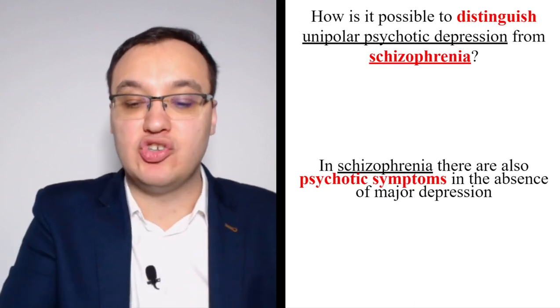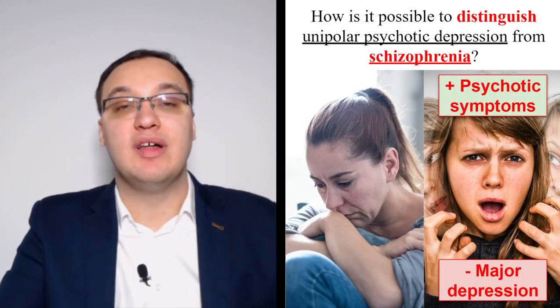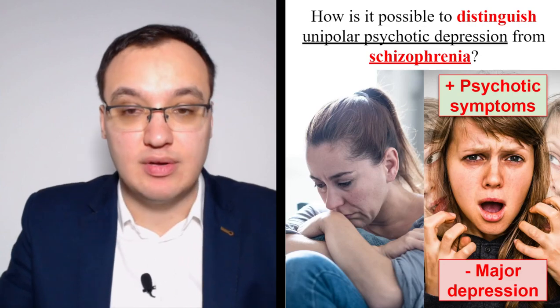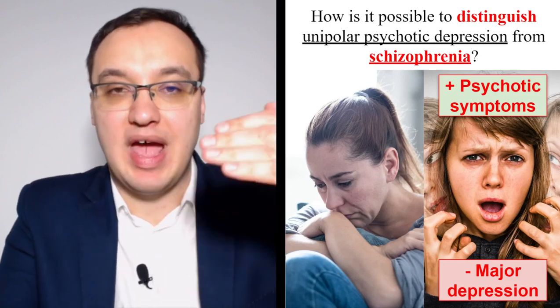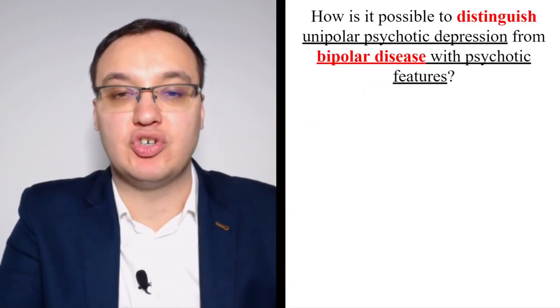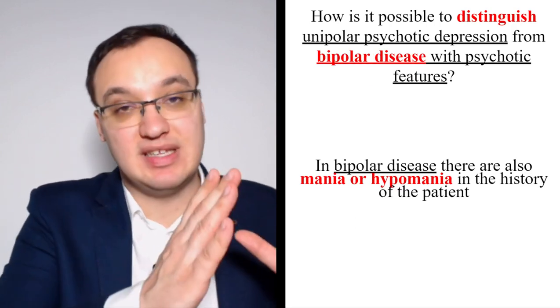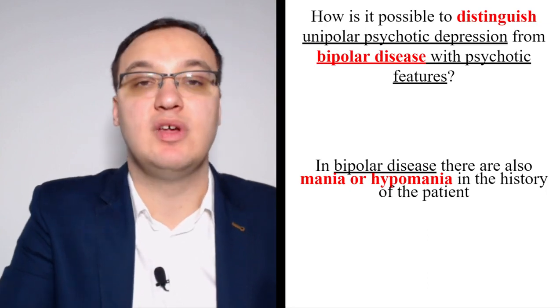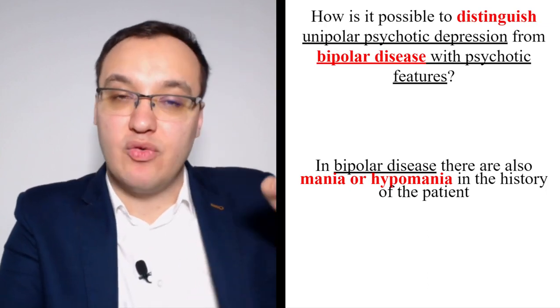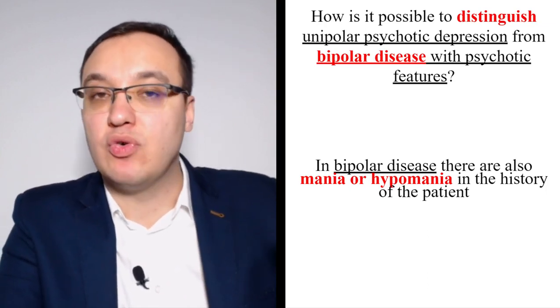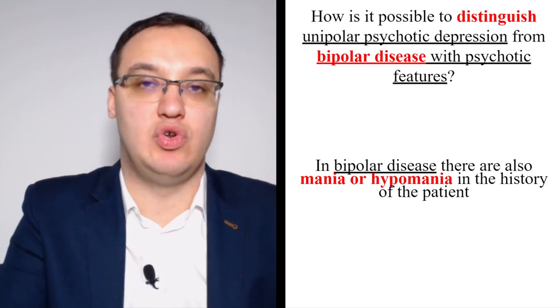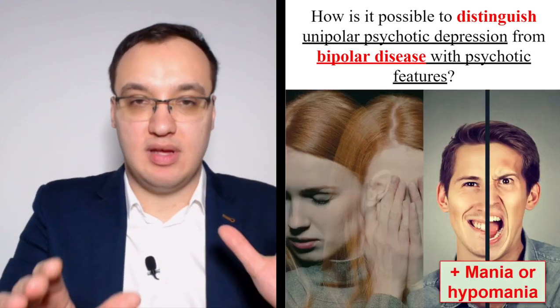In unipolar depression or in bipolar depression, as we know, there is also depression. So in schizophrenia, we have psychotic symptoms, but no major depression. In bipolar disease, we have mania or hypomania together, and then we can say that this is a bipolar disease with psychotic features. Anything related in the past to mania, bipolar, or hypomania is not unipolar. Please remember that. So ask for it.